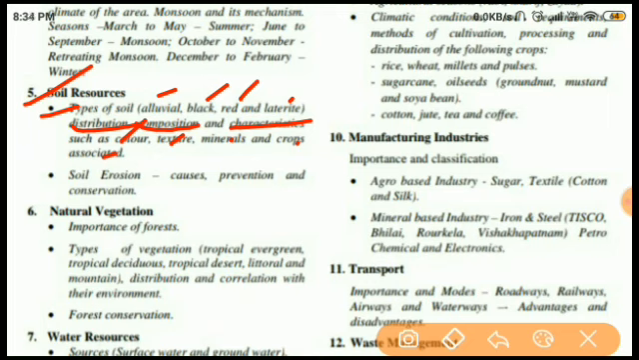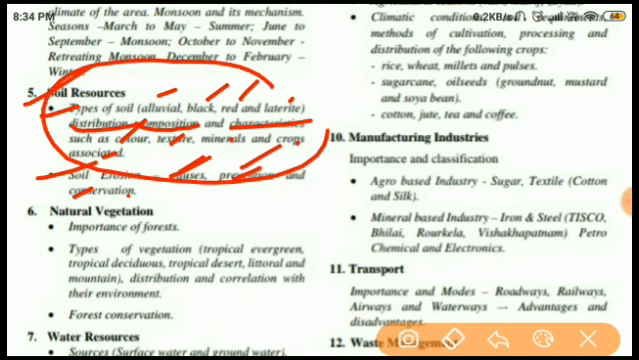So this is the crop associated. And the soil erosion, which is very important: causes, prevention and conservation. How the soil erosion is caused, how can we prevent it, and conservation, what is the importance of conservation, how can we conserve the soil. So we will study all these things in detail in the soil resources.